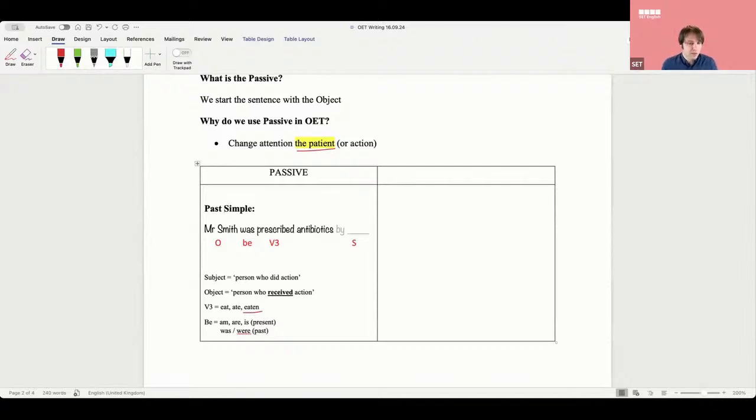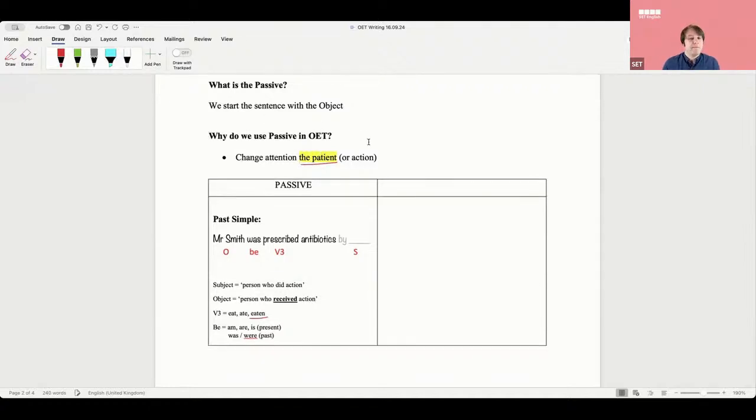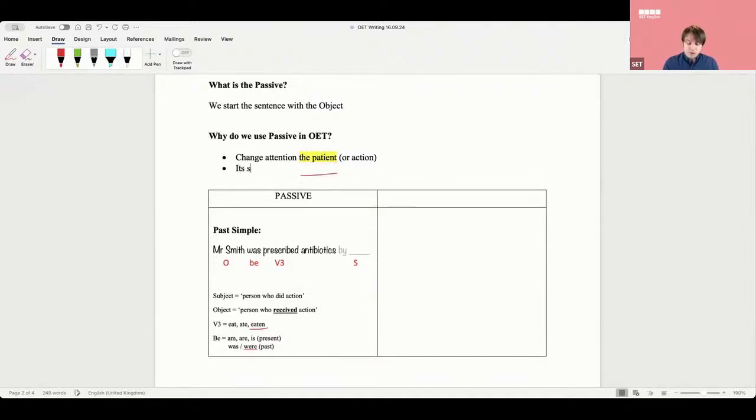If it's going to be present simple, what do I say, guys? Is prescribed. Yes, it is. And you all know this, it's very simple stuff. So we change the attention to the patient. That's why we use passive.